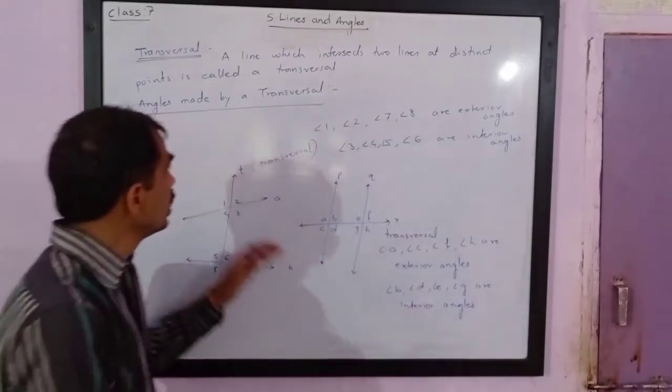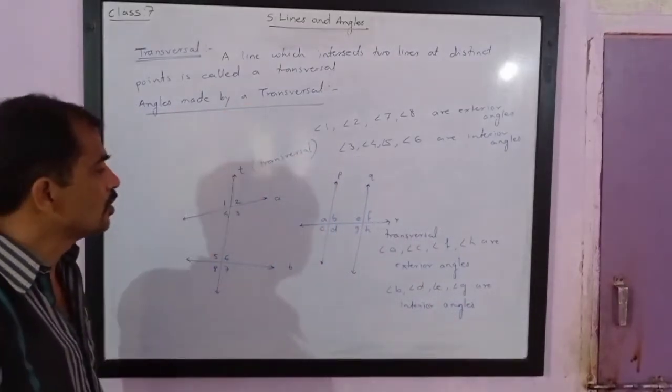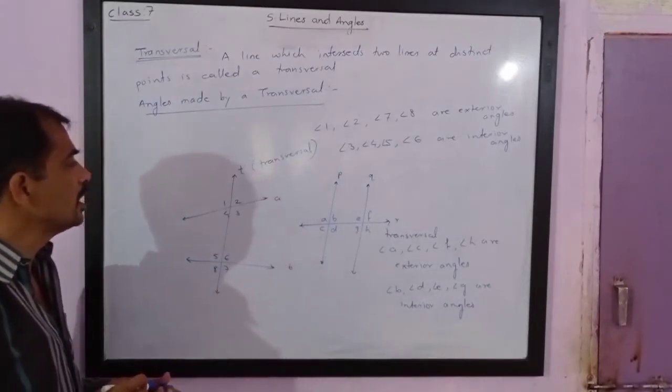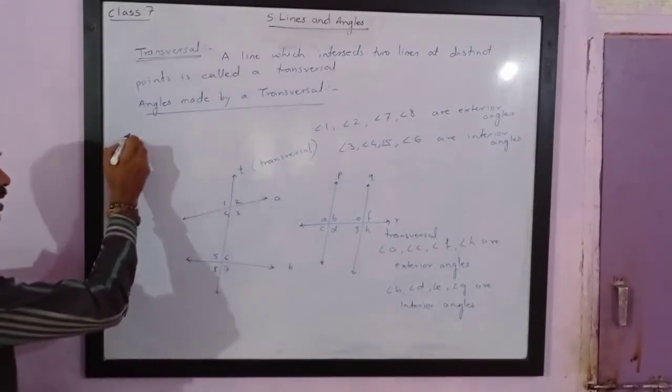So we are studying angles made by a transversal. Next, let us try to understand the next part, that is corresponding angles.